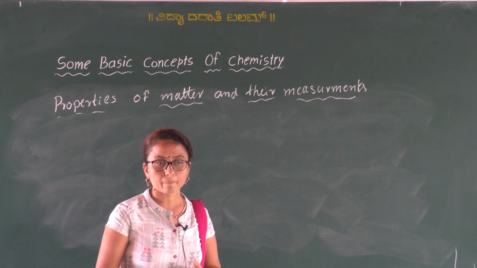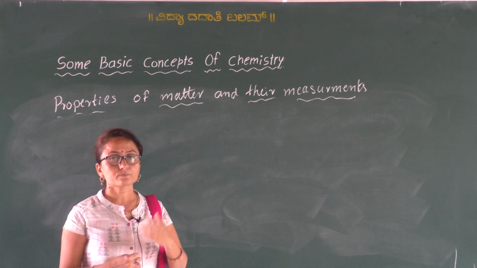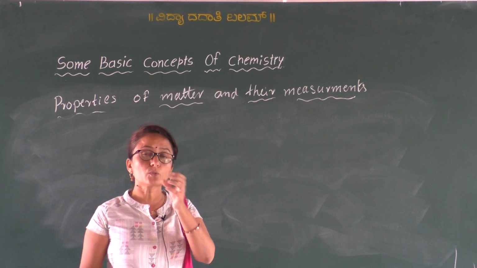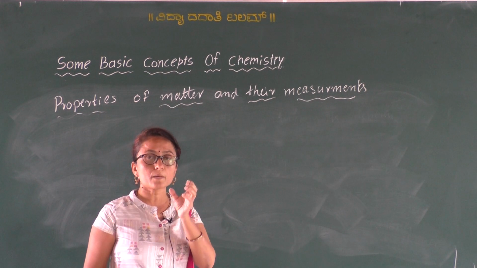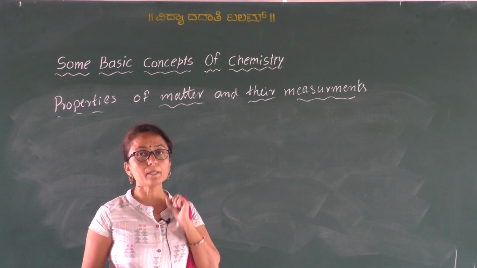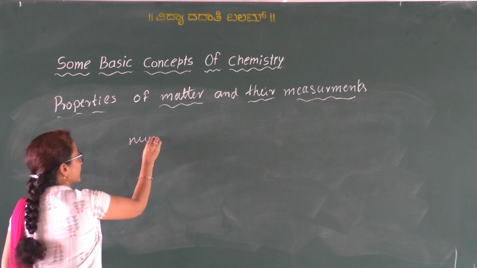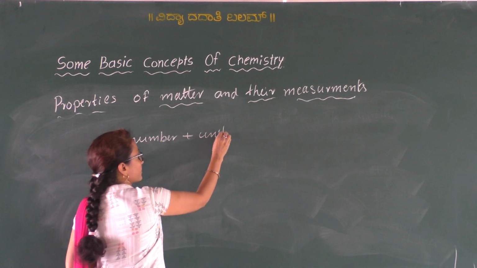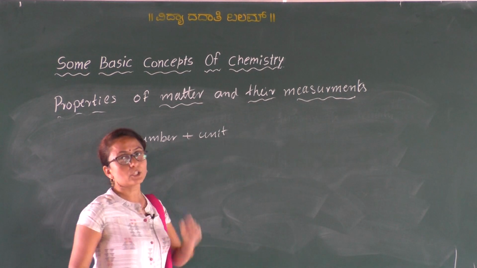So to represent these properties, the quantitative observation or the measurement of any property is represented by a number followed by the unit. It requires two things. One is the number and second one is unit.